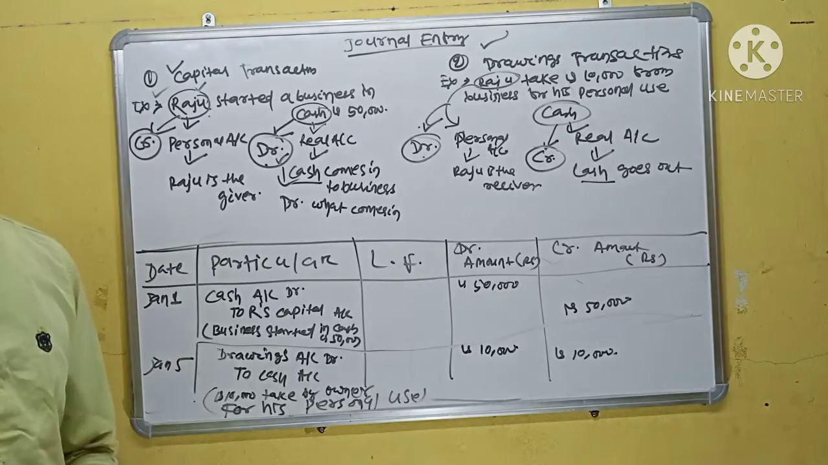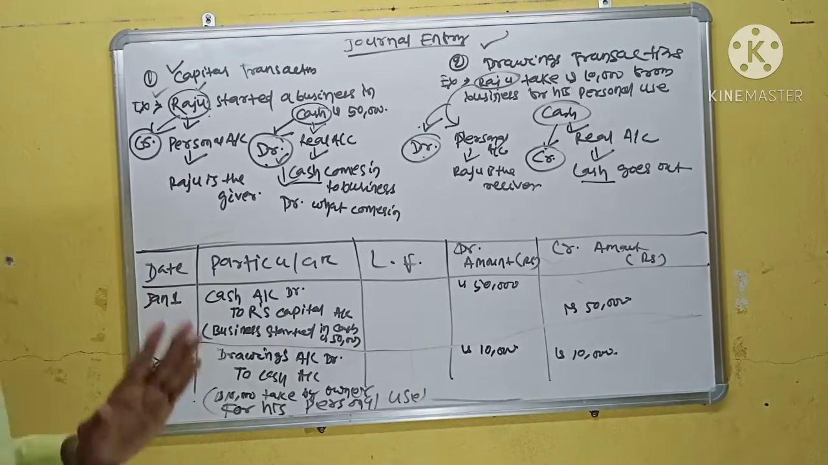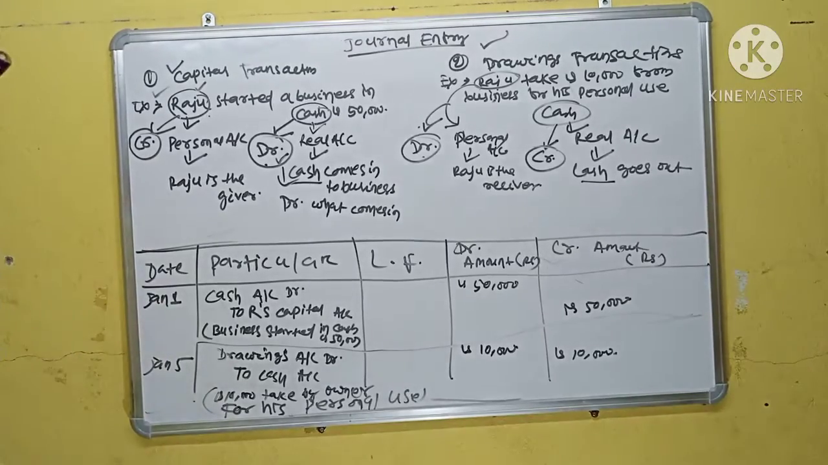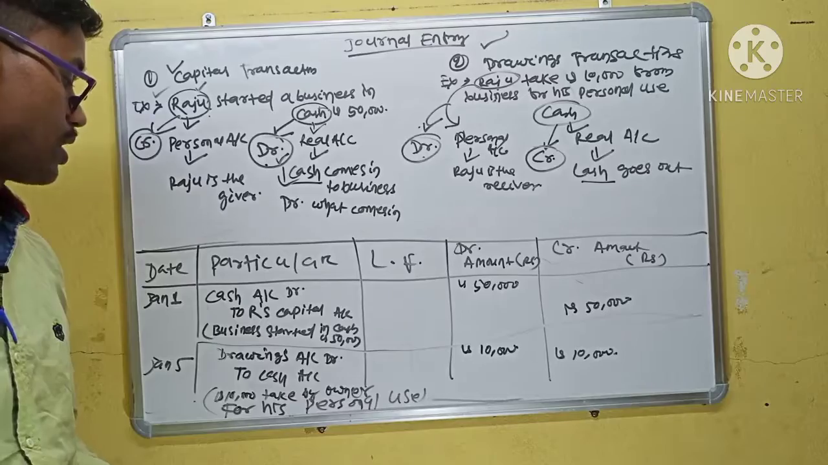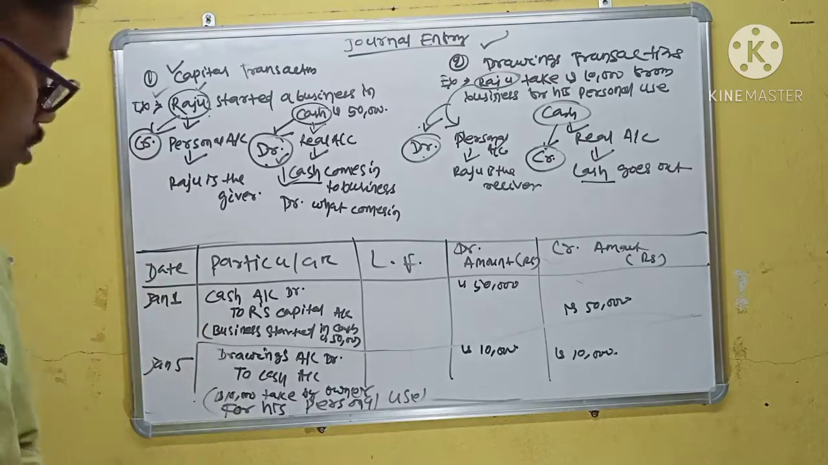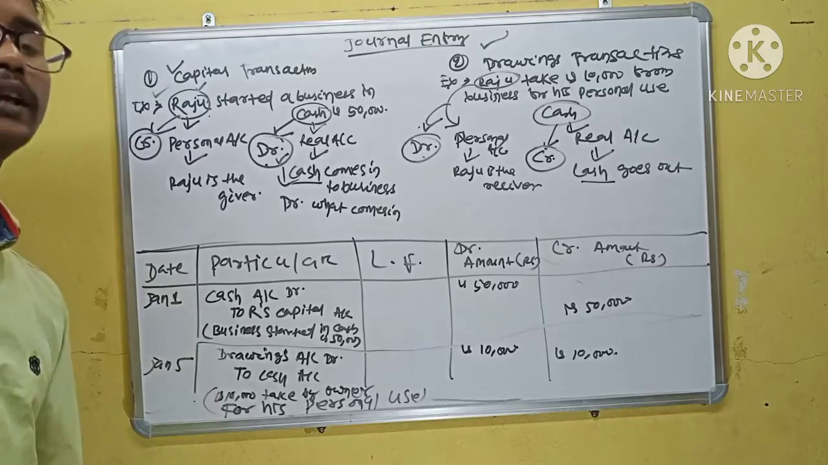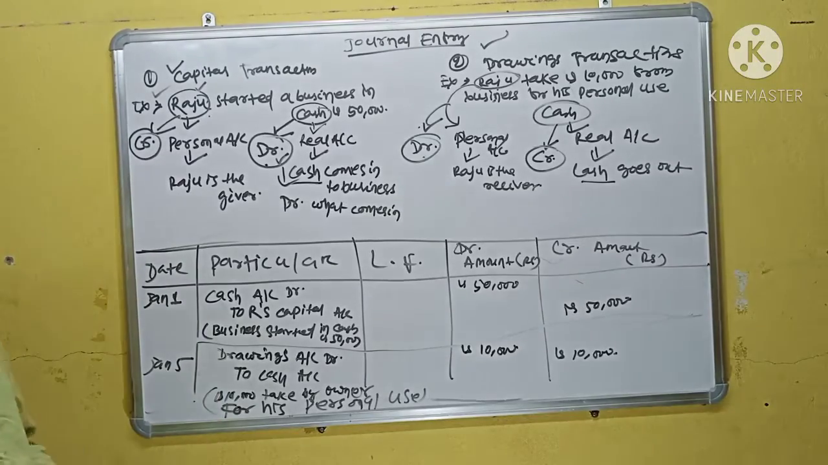Both journal entries are in opposite directions. In capital transactions, cash account debit to capital account, and in drawings transactions, drawings account debit to cash account.